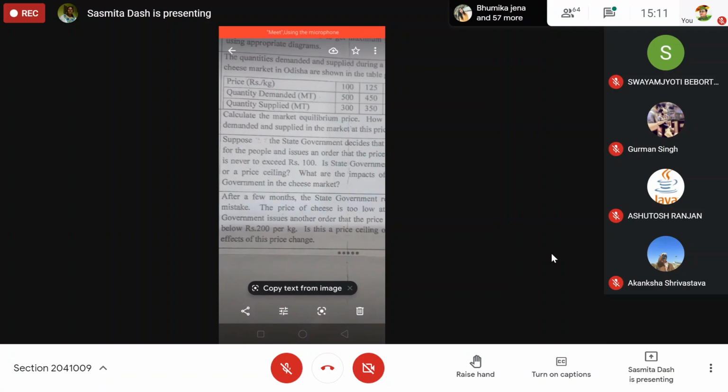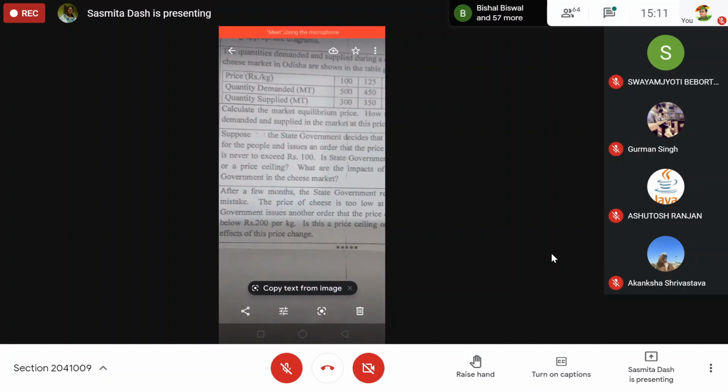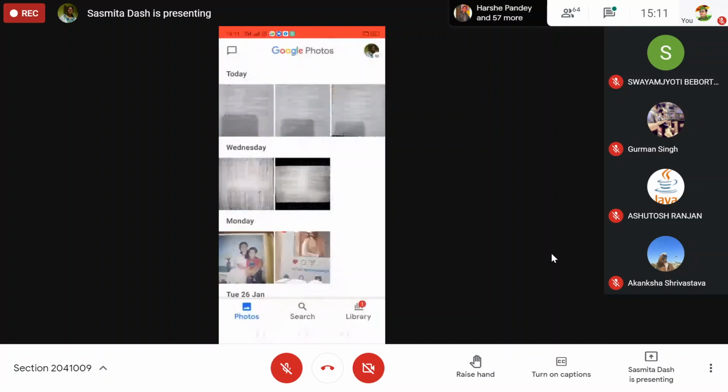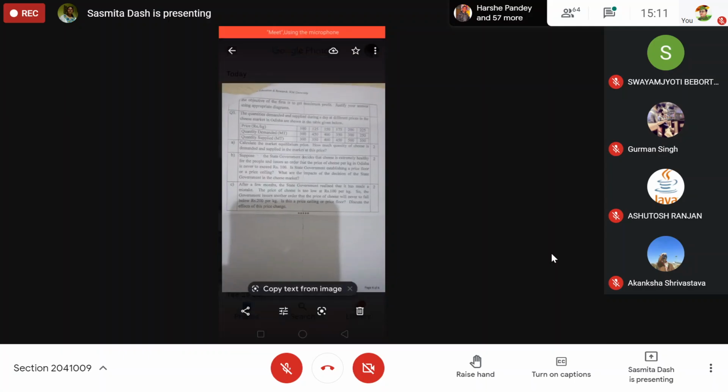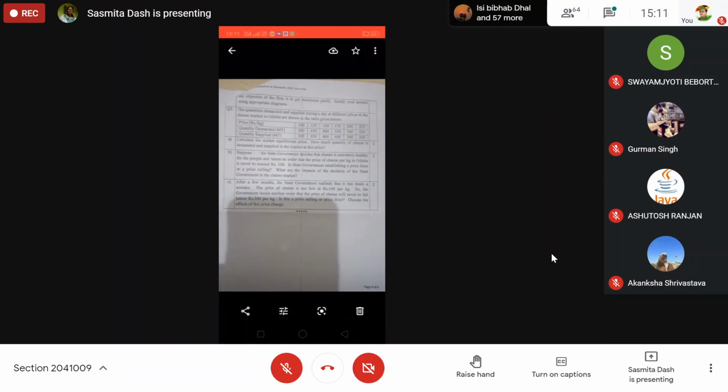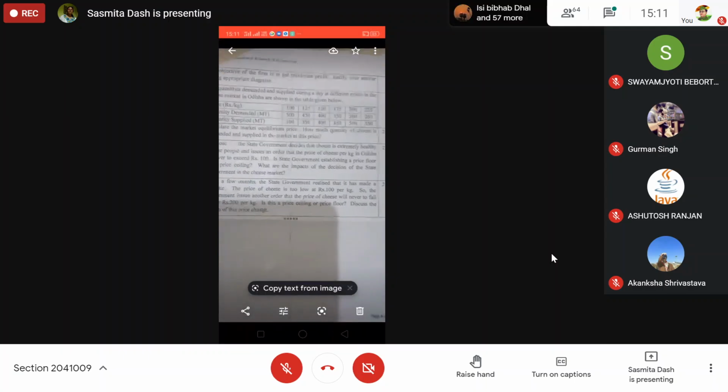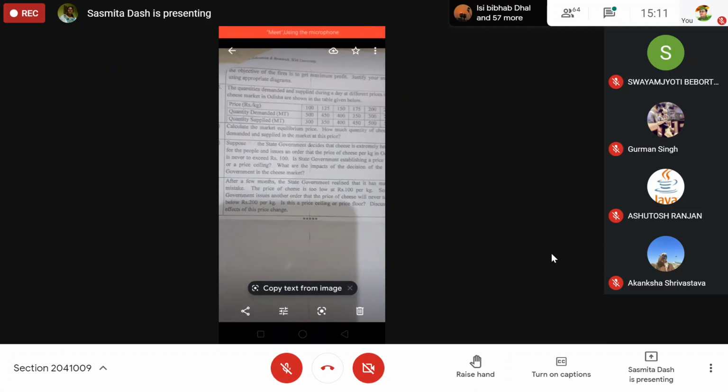That means they will keep the product, and whenever someone asks, they will say the product is not available, and they will give it to people who are their acquaintances. Favoritism means they will give to their friends, privileged customers or known customers. Then, the third one, the last one.